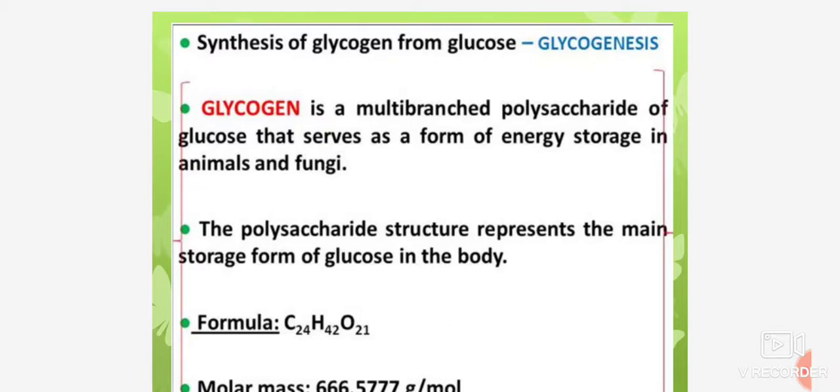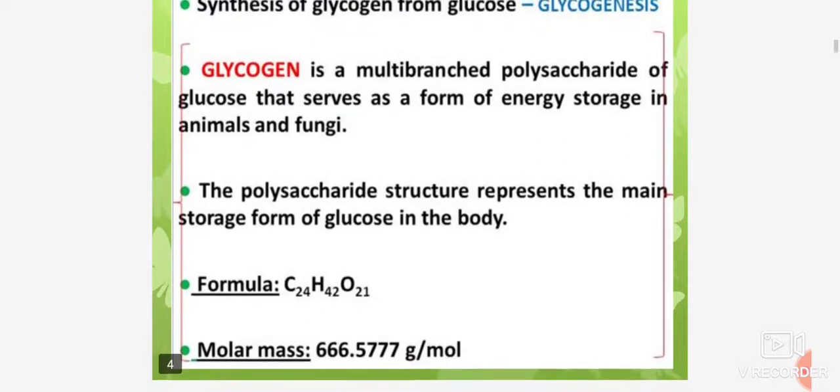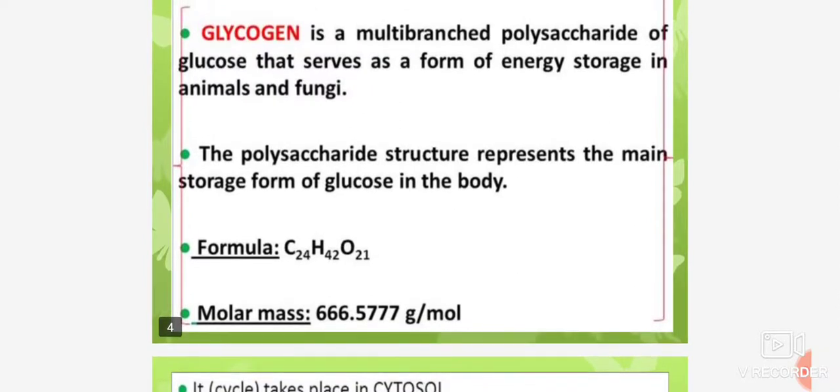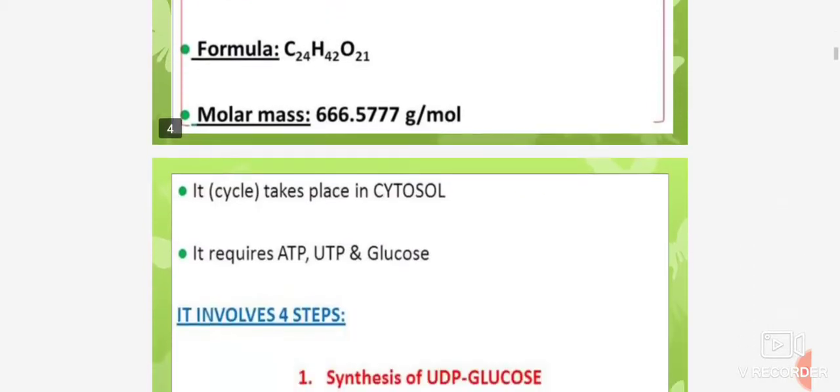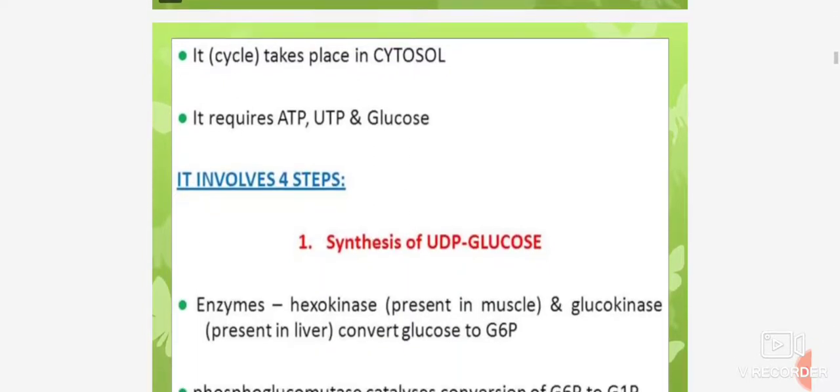Glycogen is a multi-branched polysaccharide of glucose that serves as a form of energy storage in animals and fungi. The polysaccharide structure represents the main storage form of glucose in the body. C24H42O21 is the formula of this glycogen. The molar mass of this glycogen is 666.577 gram per mole. Its cycle takes place in the cytosol.